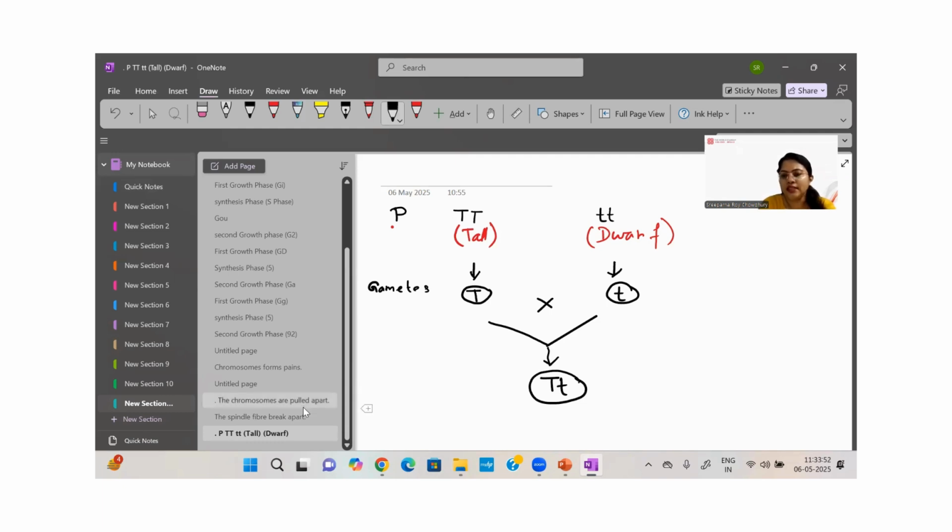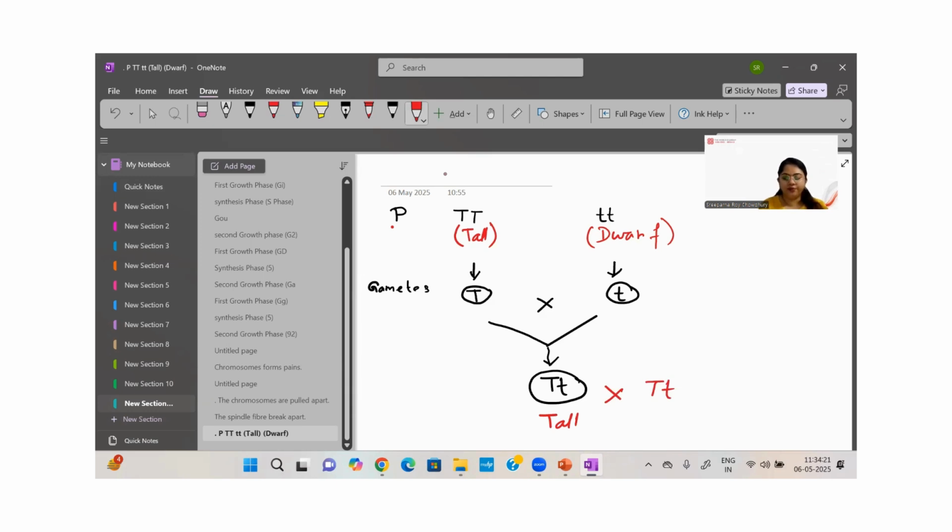Capital T, small t indicates tall because here the dominant character is capital T, right? Which is dominant, that character will be expressed. So this plant obviously is tall. And this will be self-pollinated.